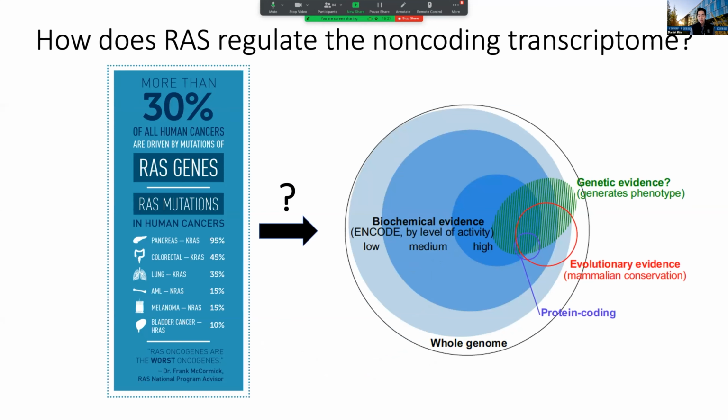And so we're really interested in understanding this non-coding RNA landscape of the human genome, especially in the context of cancer early detection. So we know that for a lot of human cancers, these RAS genes are implicated, such as pancreatic cancer, lung cancer, and colorectal cancer. So the very simple question that my lab is trying to address is, how does this mutation in RAS regulate this non-coding transcriptome, and how can we leverage this change in this vast transcriptomic space, all of these non-coding RNAs that are being transcribed, to really identify the signatures of cancer in the blood.